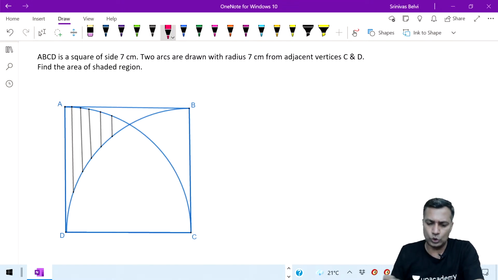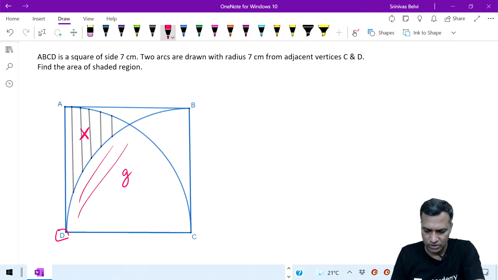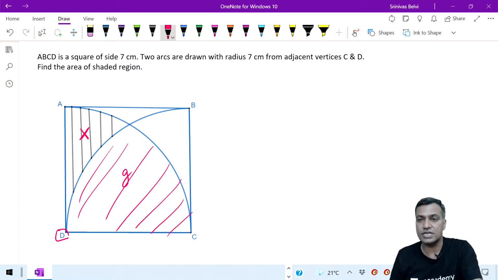So how do you do this? Get this whole stuff. Take this D as the central point and get this full area. Let me call this X, and let me call this gold standard G. What was this for us? This was our gold standard. This fellow was our gold standard in the previous question, right?